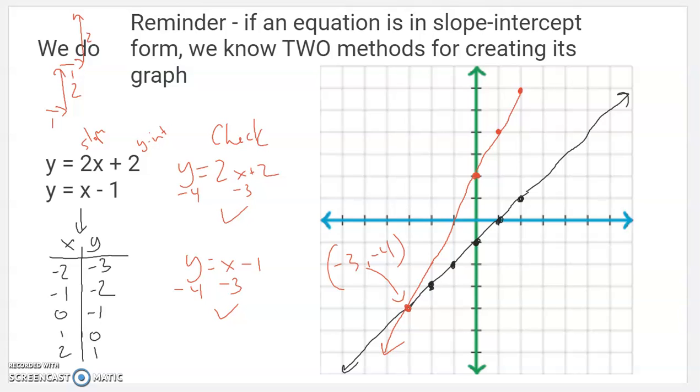This one wouldn't have been on my table, you'll notice. I didn't get to x equals negative 3. I would have had to go up another one here. So in this case, the graph helped me find it where I would not have found it on my xy table before. So there you go.